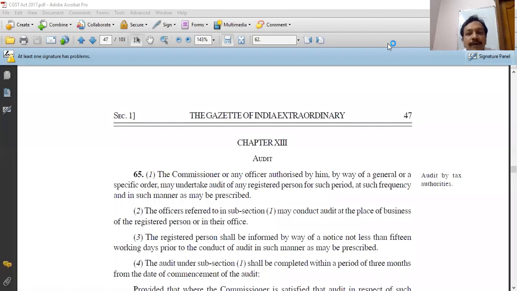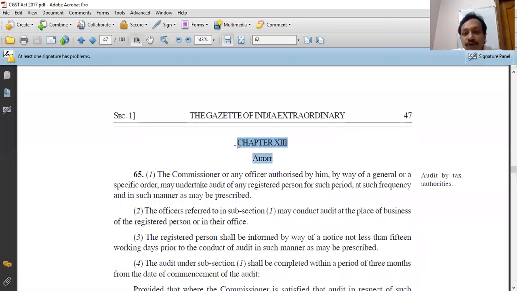Let us start the topic audit. So I'm sharing the screen of the Act. Audit is covered under two sections of GST laws, CGST Act. I hope you can see the screen. So it is chapter 13 of the CGST Act which deals with my topic audit.